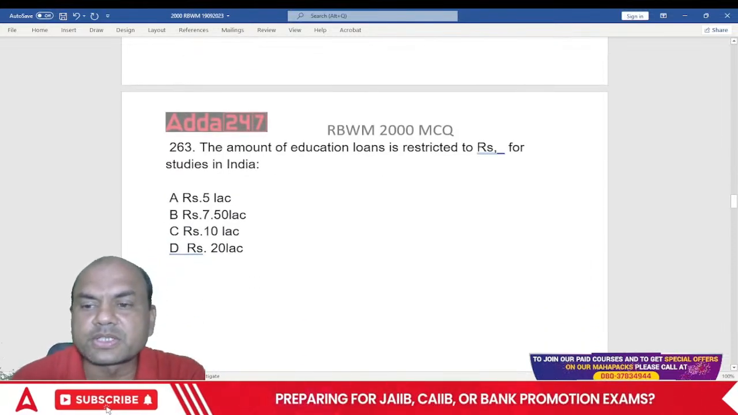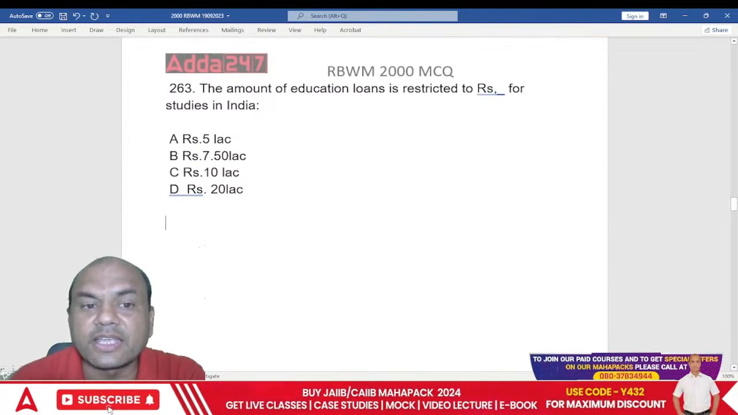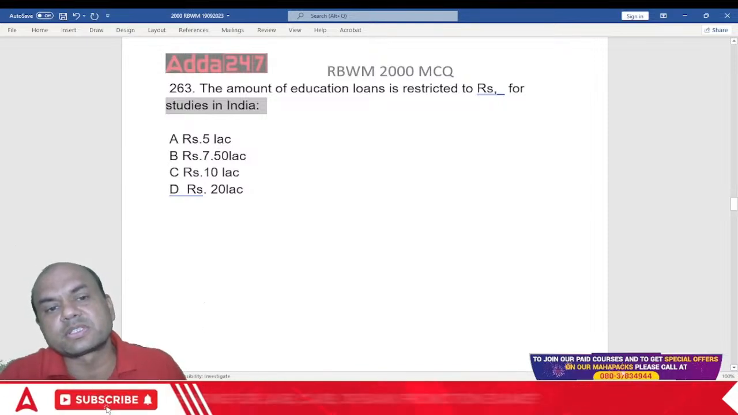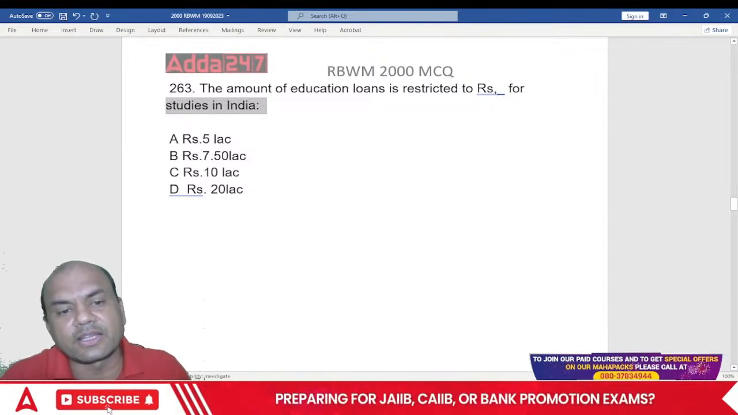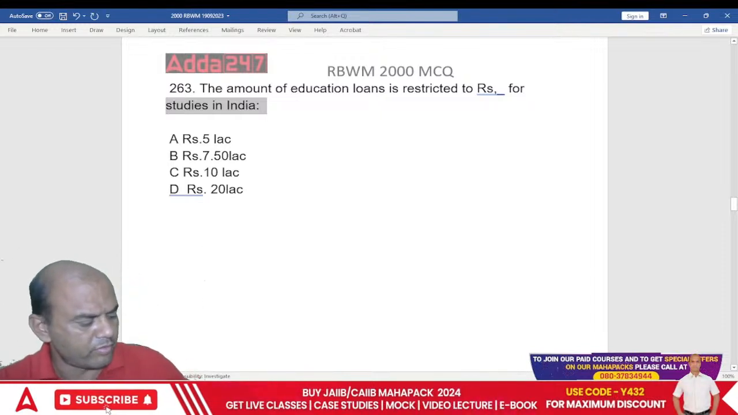The amount of education loans is restricted to dash for studies in India. So in India, what is the maximum amount of education loan? 5 lakh, 7.5 lakh, 10 lakh, 20 lakhs. Now this is a simple answer. What is the answer over here?